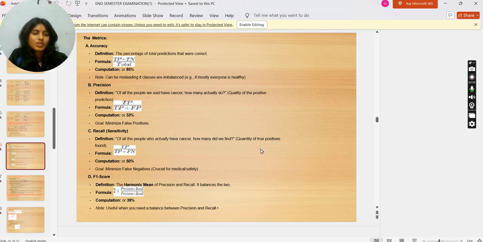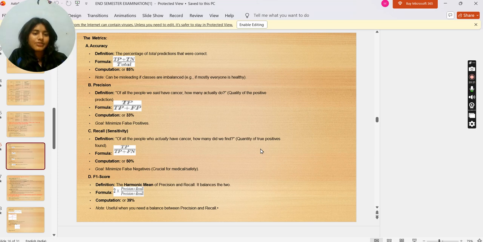Precision. Definition: of all the people we said have cancer, how many actually do. Quality of the positive prediction. Formula: TP upon TP plus FP. Computation: 33%. Goal is to minimize false positives.